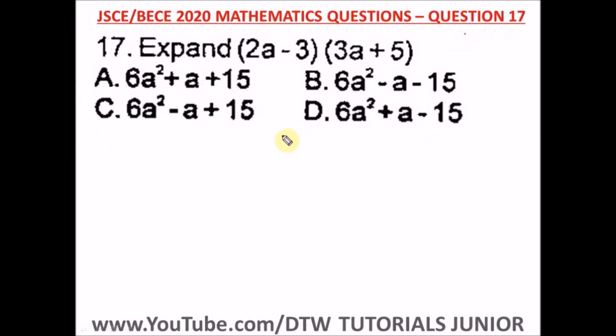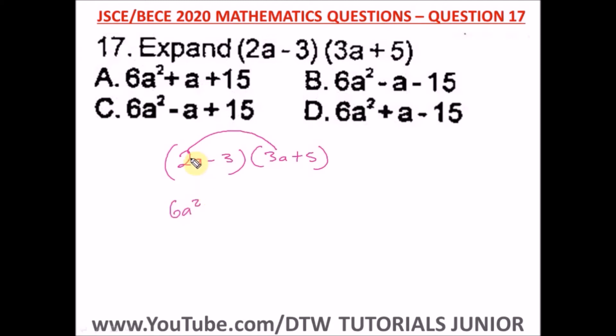Question 17 of the Junior WAEC 2020 Mathematics Past Question says expand this. So we're to do (2a minus 3)(3a plus 5). How do we expand this? First of all, do 2a times 3a, that will give us 6a squared.